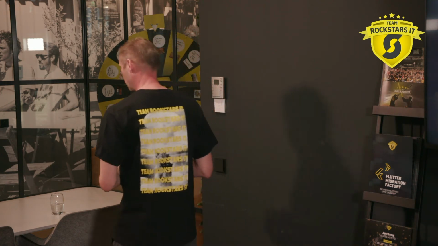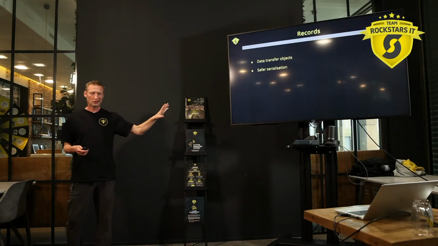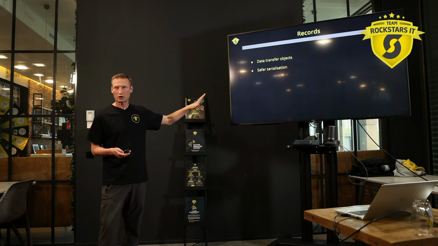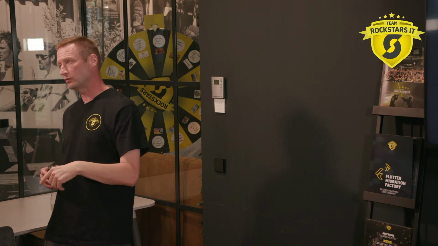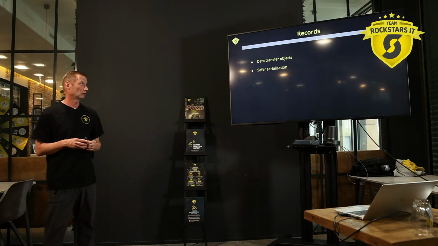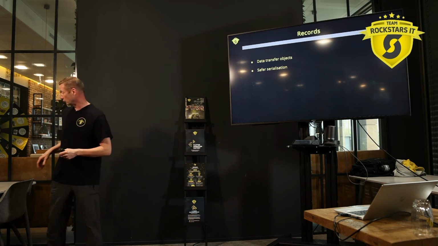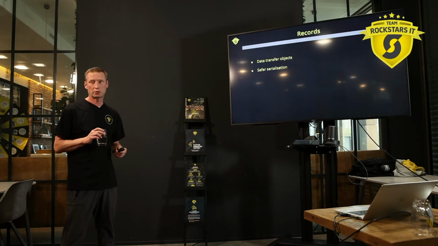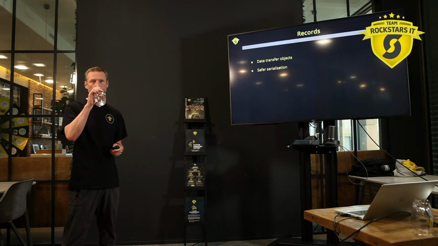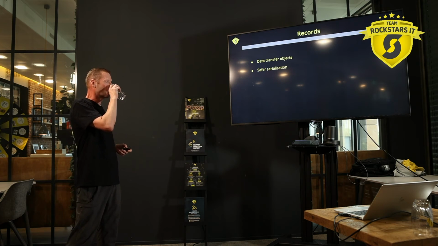Now with records this is of course completely different, because there's no setters and there's no default constructor or a no-arg constructor. So basically if you want to create a record, you have to call it via the constructor, and hence it will call the constructor you defined, and it will call this compact constructor if you have validations in there. So this is much type safer deserialization of data into your application.